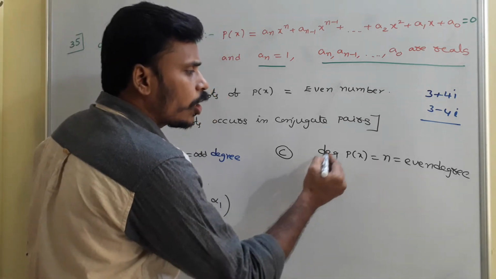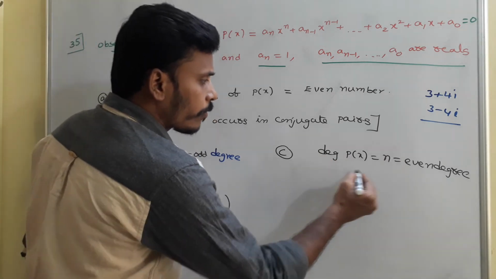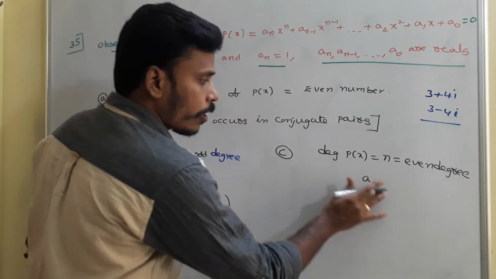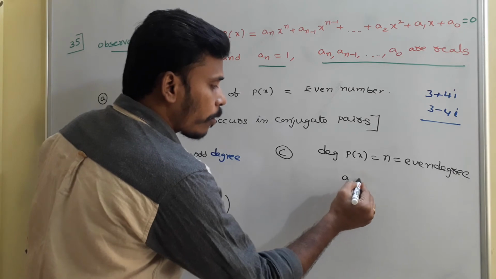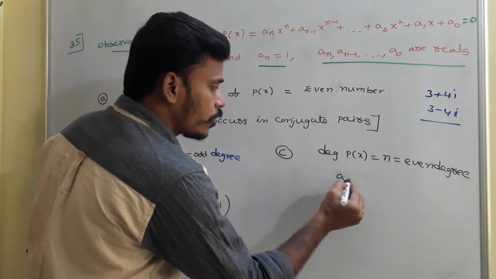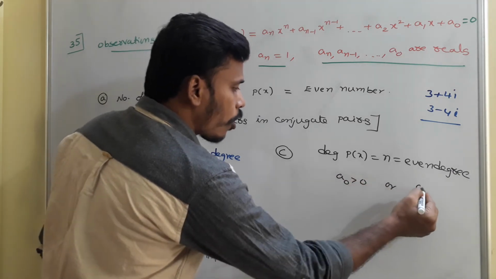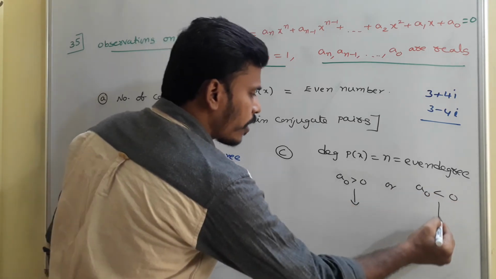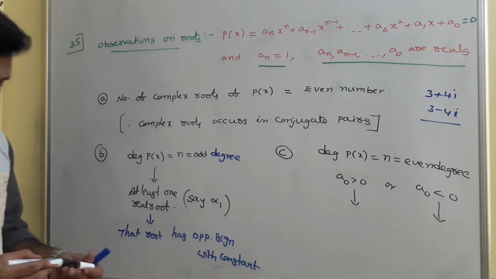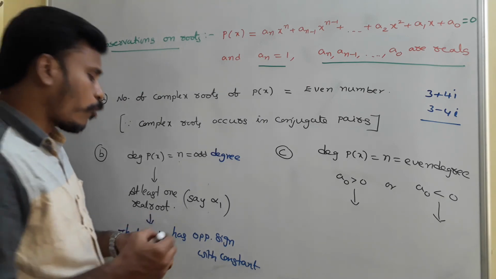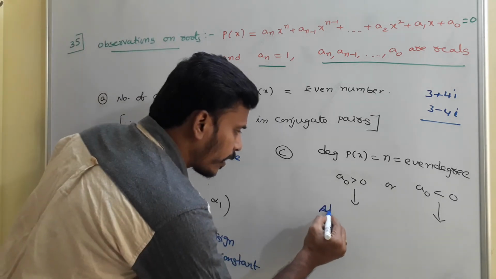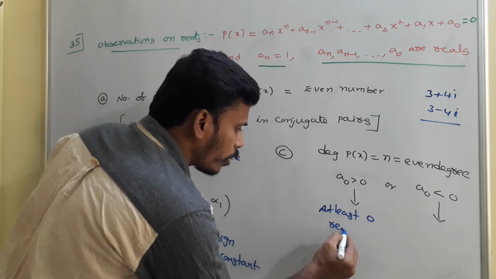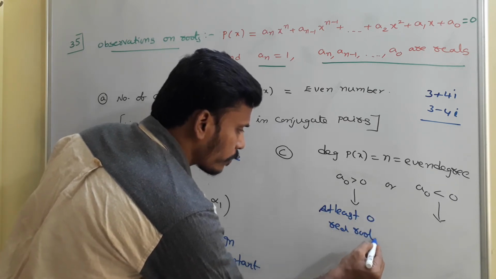See, the degree of p of x is an even degree and now you just think about the constant a naught. That constant a naught may be greater than 0 or that constant a naught may be less than 0. If that constant a naught is greater than 0, then for sure the given polynomial equation has at least 0 real roots. There is a possibility of having no real roots.